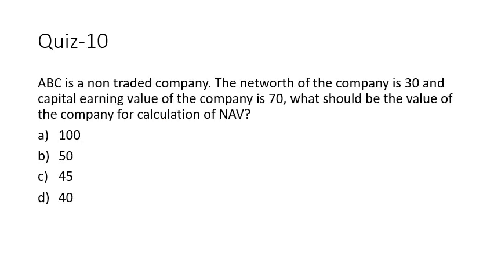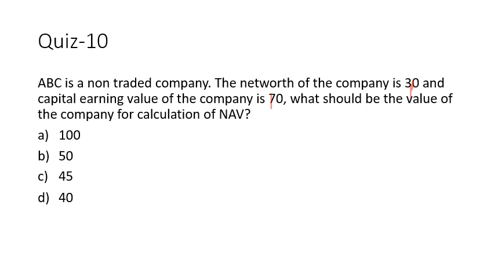Question number 10. ABC is a non-traded company. The net worth of the company is 30 and capital earning value of the company is 70. What should be the value of company for calculation of NAV? So we will take the average of 30 plus 70. So we have to consider two things. One is 30 and second is 70. We take an average of the two. So 30 plus 70, average would be 50.